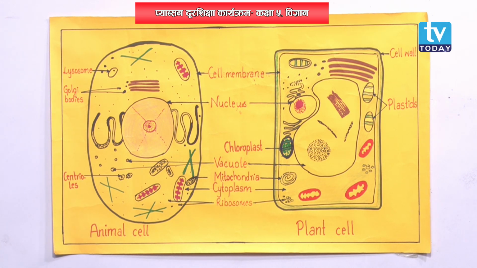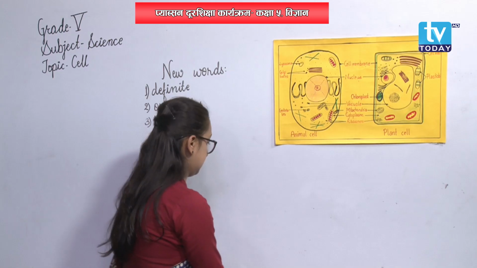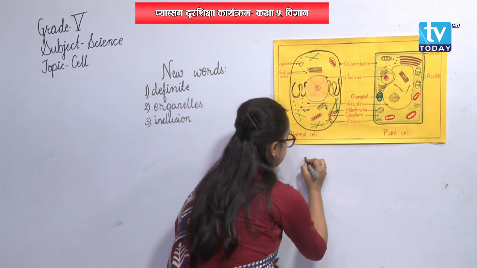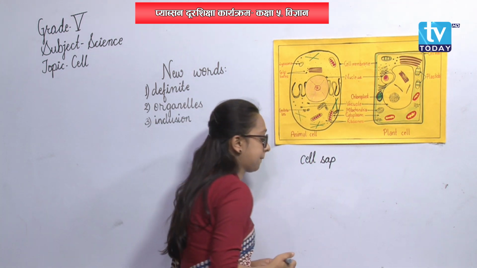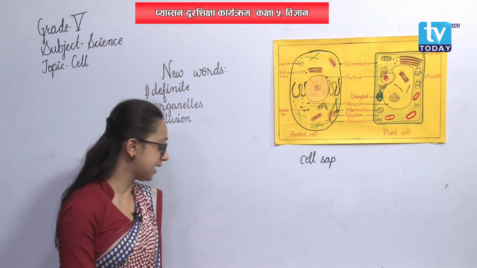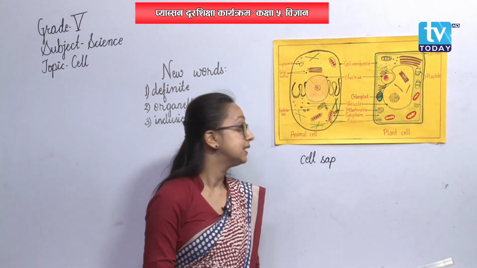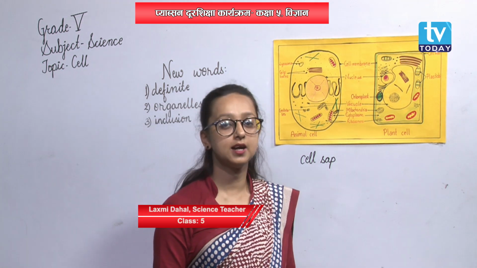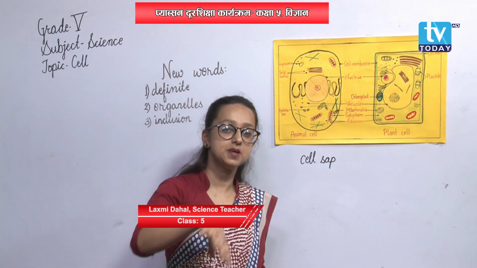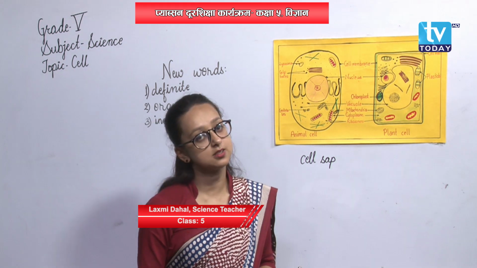And vacuole, it contains cell sap. Vacuoles contain cell sap. What is cell sap? Cell sap means watery solution of sugar and salt. It is the mixture of sugar and salt.